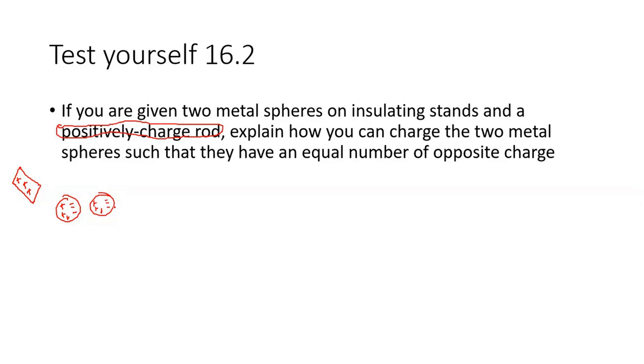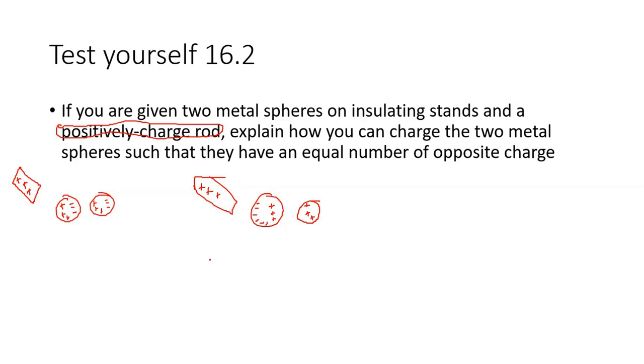The negative charge will move near to the positively charged rod. How about the charged rod? It only consists of positive charge. What will happen next?